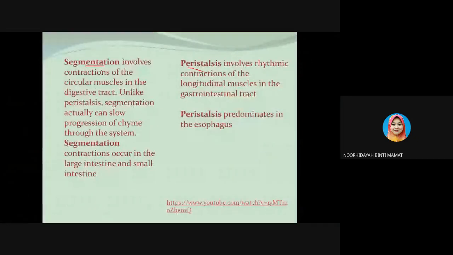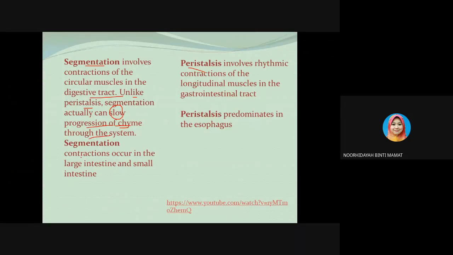The segmentation involves the contractions of the circular muscles in the digestive tract. Unlike peristalsis, the segmentation can slow the progression of chyme. The chyme is the semi-fluid mass of partly digested food that is expelled by the stomach. So these segmentations can slow down the progression of chyme through the system.